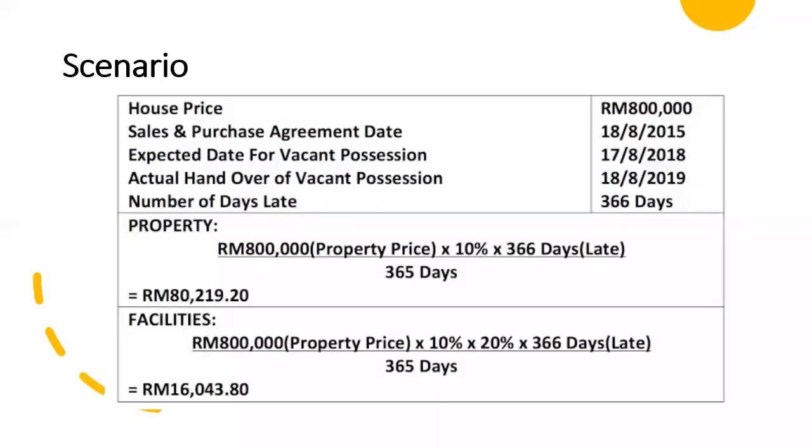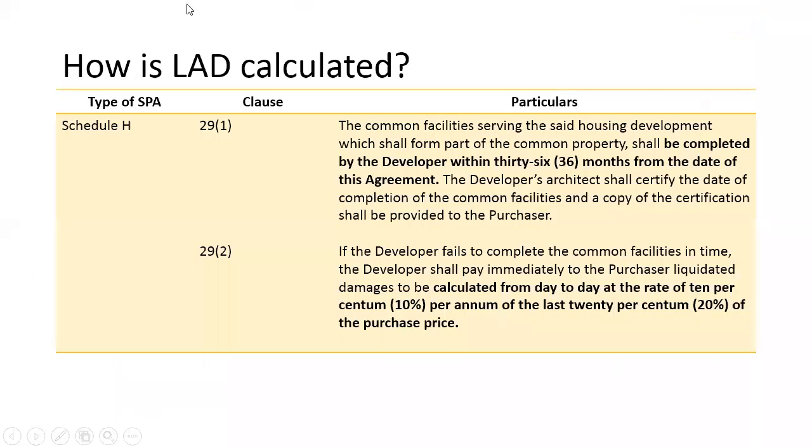For Schedule H, they have another clause about the LAD, which is clause 29. The common facilities must be completed by the developer within 36 months from the date of this agreement, or else the developer has to pay the LAD calculated from day to day at the rate of 10% of the last 20% of the purchase price.